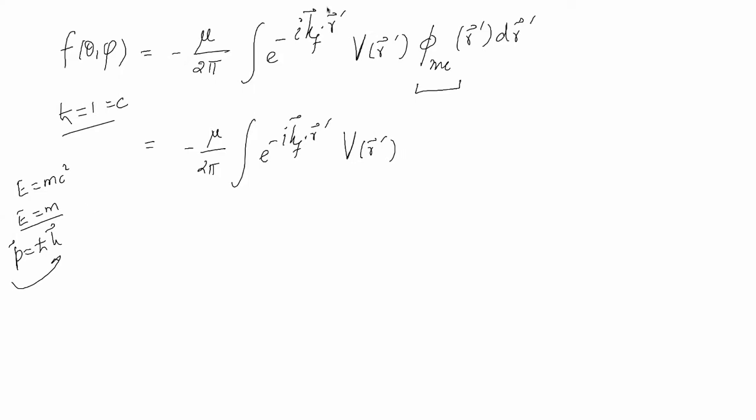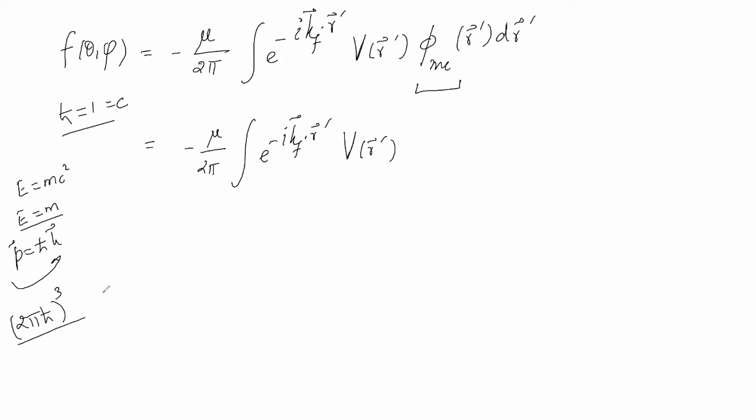Therefore, don't stick to twice pi h cross. When I told you that we should use a volume element of twice pi cube, actually it should be twice pi h cross cube.